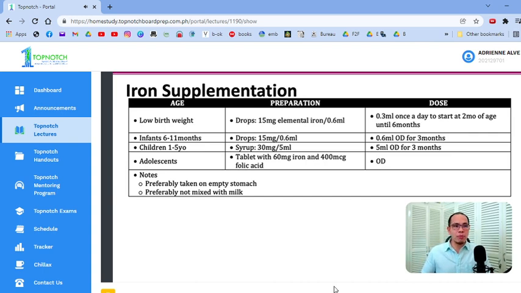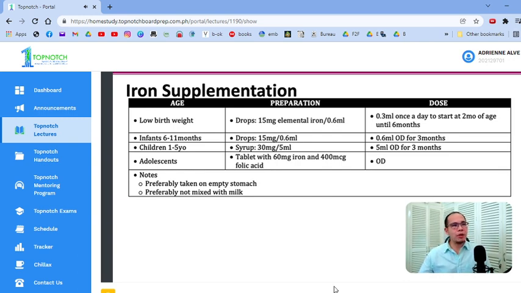The nitty-gritty details are there, but the most important parts we will be discussing here. So, iron supplementation. We give iron to prevent iron deficiency anemia, one of the most common causes of anemia in children, specifically those less than 2 years of age. One of the main reasons is dietary factors, the lack of sources of iron in the diet. Okay, depende yan sa lugar. Hindi lahat ng bansa nagbibigay ng prophylactic iron therapy, or iron supplementation. Here in the Philippines, we do it as part of our routine measures.